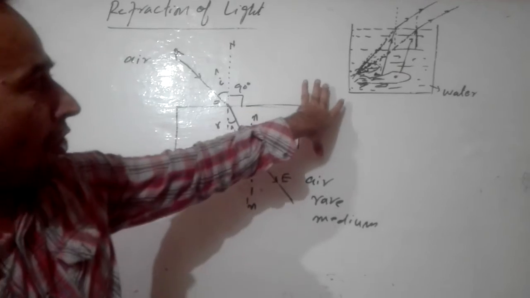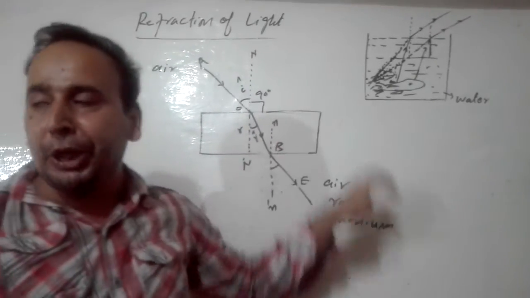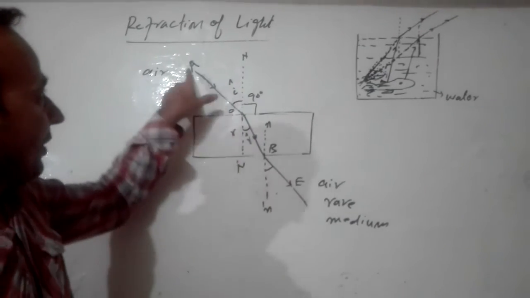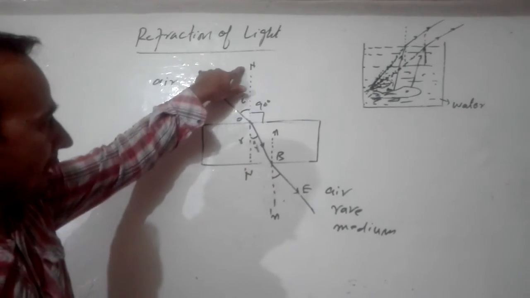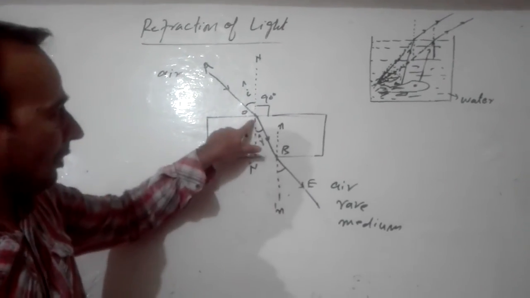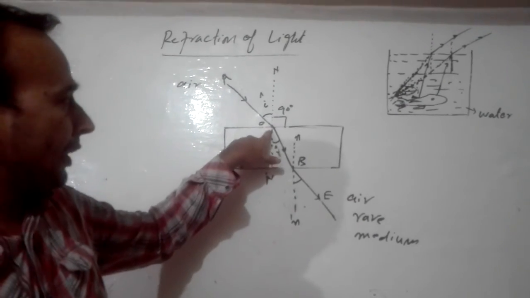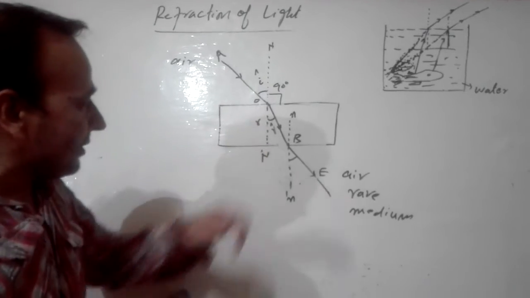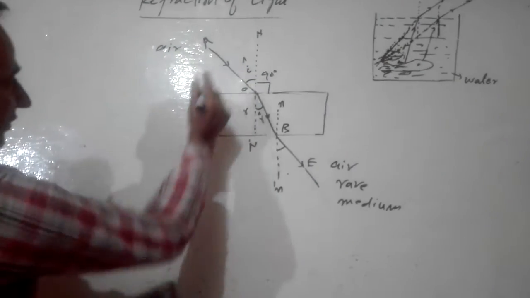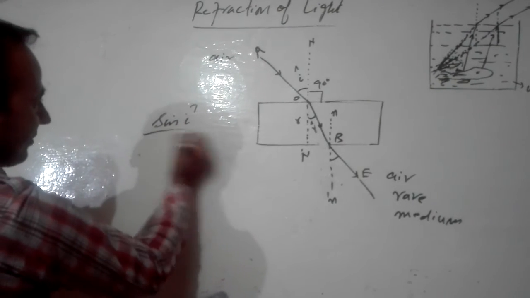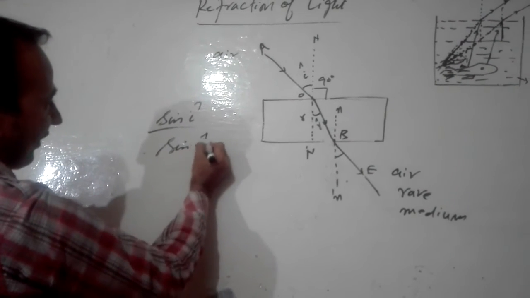Okay, so there are two laws of refraction, as I have explained to you. The first law is simple: the incident ray, the normal and the refracted ray all lie in one plane. That point is known as the point of incidence, or the same plane. And the second is the sine of angle of incidence over the sine of angle of refraction.